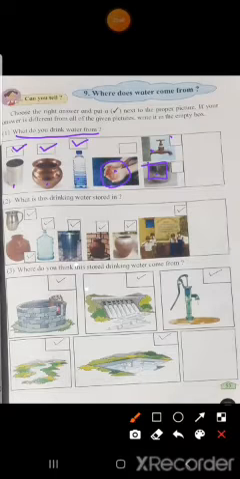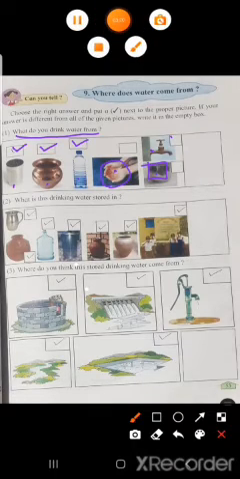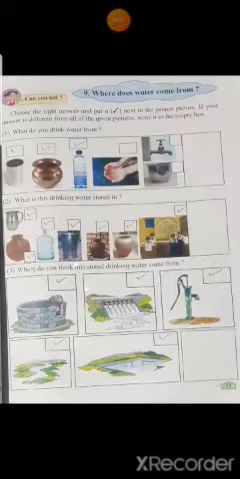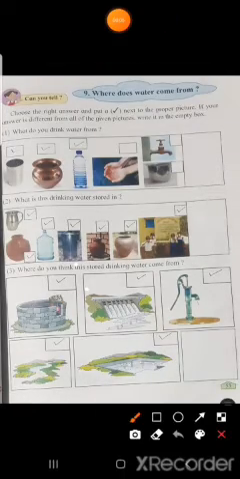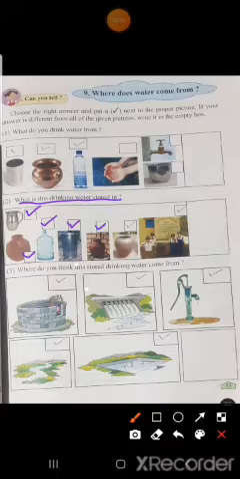Okay, now let us see the next question. What is the second question? What is the drinking water stored in? Where do we store the drinking water? See here, the first picture is of a jug. Yes, we store water in this for drinking, and this pot, a big water bottle, a drum, an earthen pot.